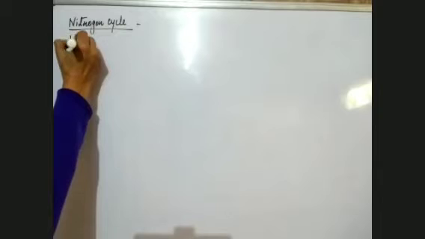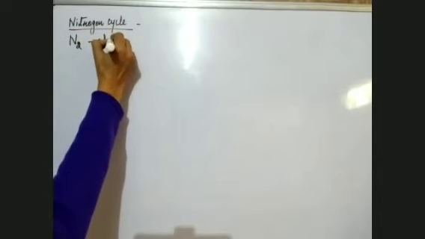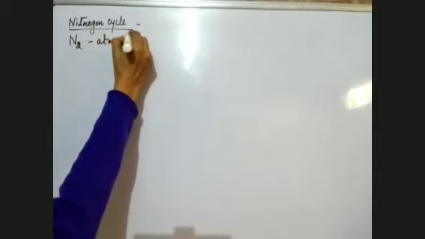Nitrogen cycle. So in the nitrogen cycle, you know, nitrogen is a very important nutrient and it is present in the atmosphere. In the atmosphere, this nitrogen is present in the molecular form.